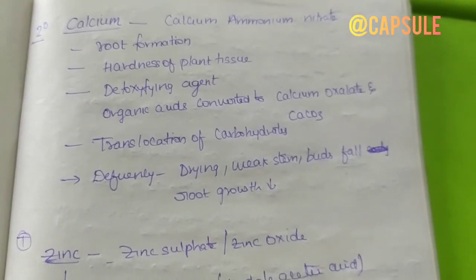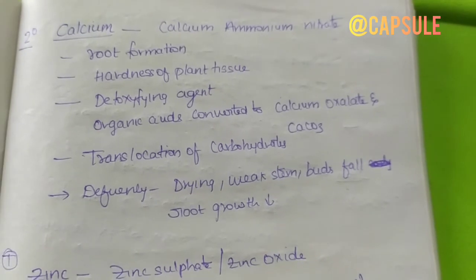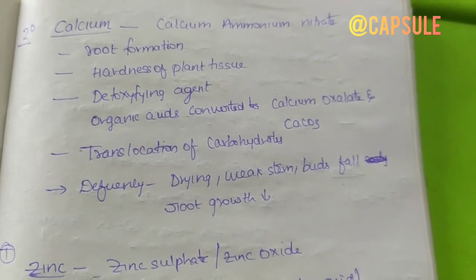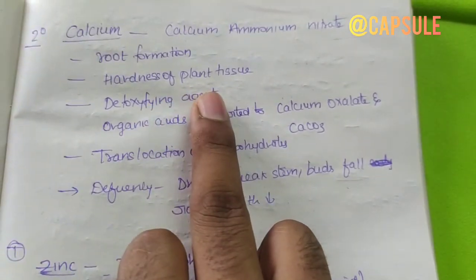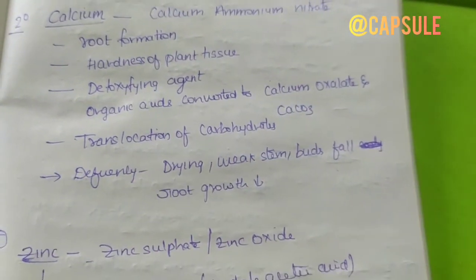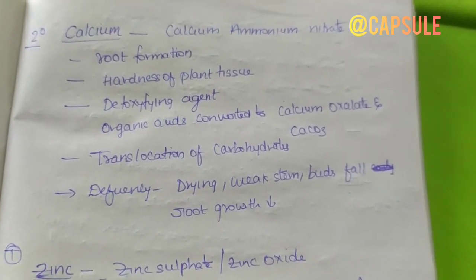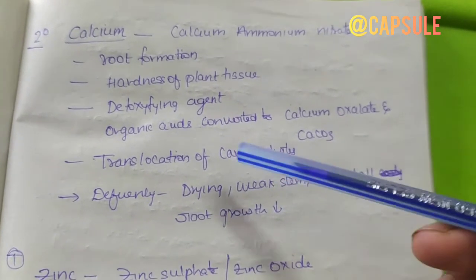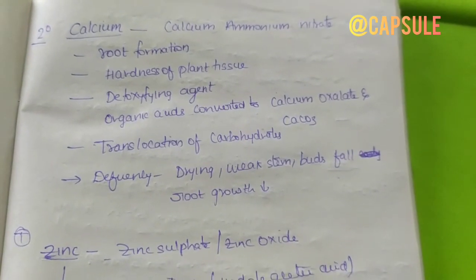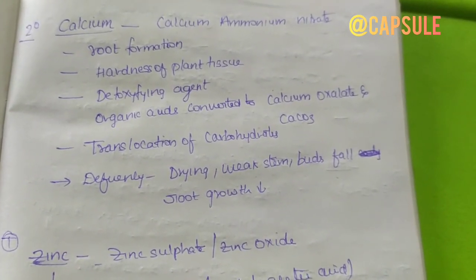Coming to the final secondary nutrient, that is calcium. It is available as calcium ammonium nitrate, CAN. As in our body, calcium is essential for rigidity in plants too. For the hardness of plant tissue, calcium is essential, and it is also essential for root formation. Calcium is a detoxifying agent in plants. It converts the organic acids into calcium oxalate and calcium carbonate. It also helps in translocation or movement of carbohydrates within the plant. Deficiency leads to drying of the plants, the buds will fall, and root growth is retarded.